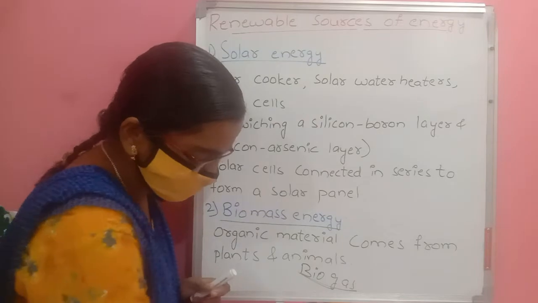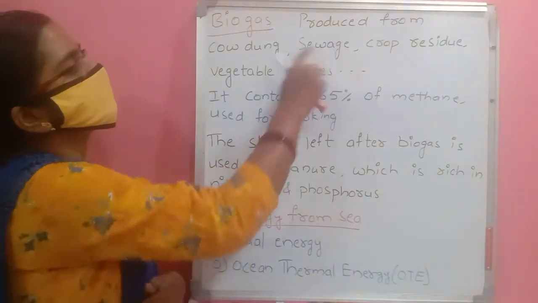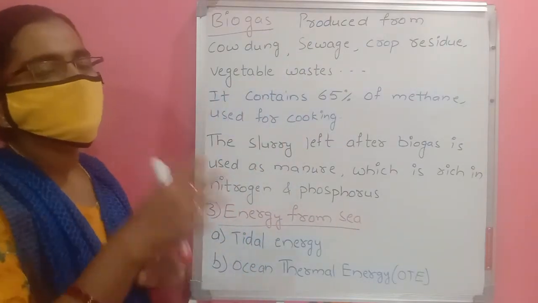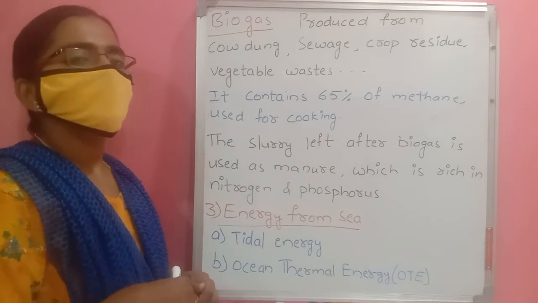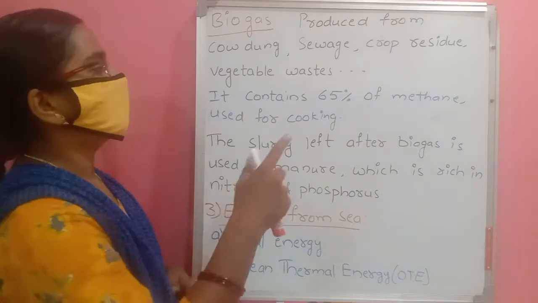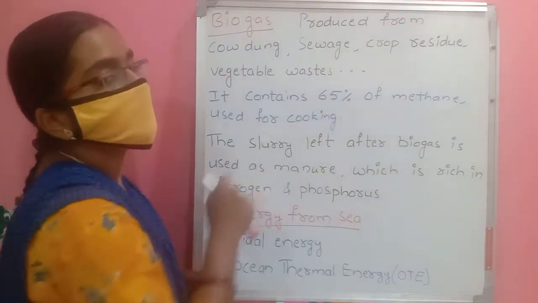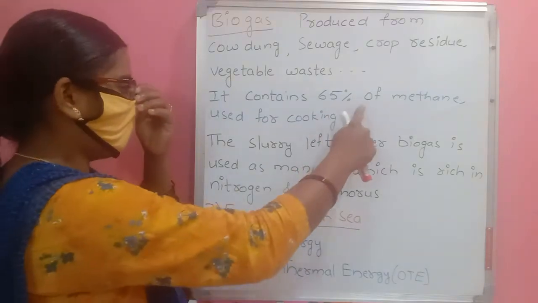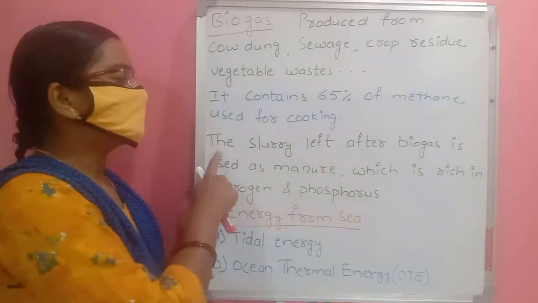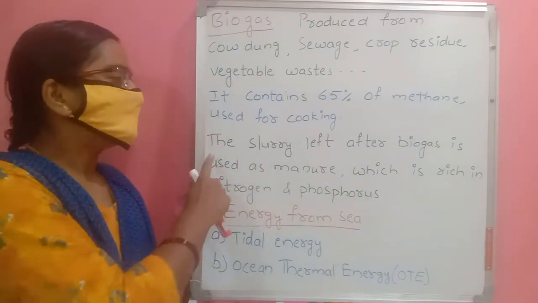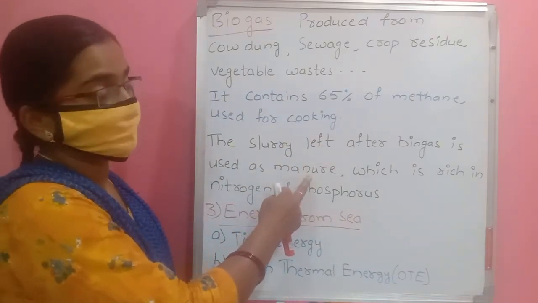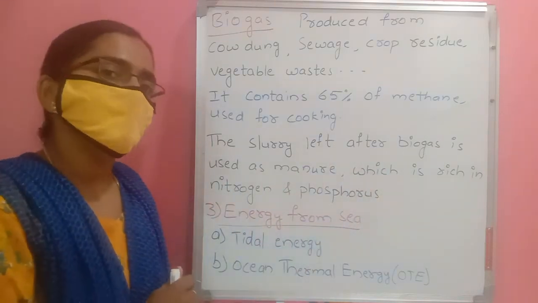We learn it now. This biogas is produced from cow dung, sewage, crop residues and vegetable waste, all mixed in a big tank. After adding some water and waiting a few days, some gas is produced, and that gas contains 65% methane. That is a good fuel. Especially this biogas is used for cooking. Next, after getting all the biogas out, the slurry left in that tank is also used as manure, which is rich in nitrogen and phosphorus.